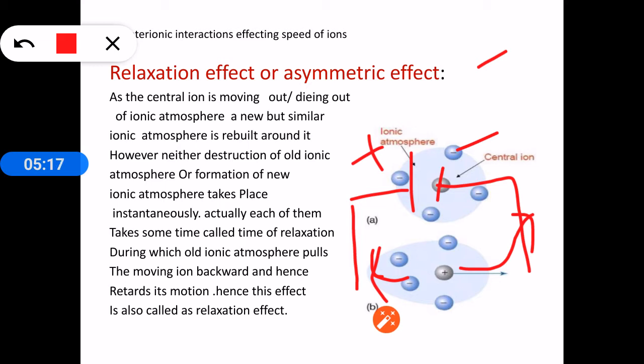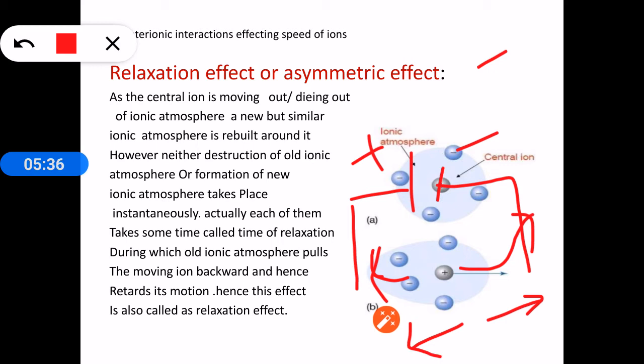As they are moving in opposite directions, the ionic atmosphere will have some attraction towards the central ion because both are oppositely charged. But the central ion is moving in this direction, whereas the ionic atmosphere is moving in this direction. Both are moving in opposite directions.